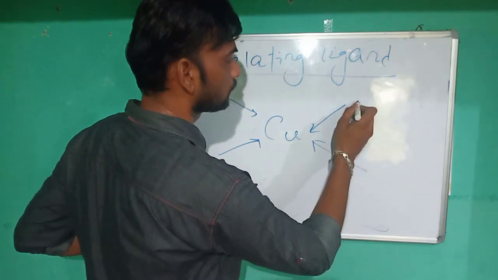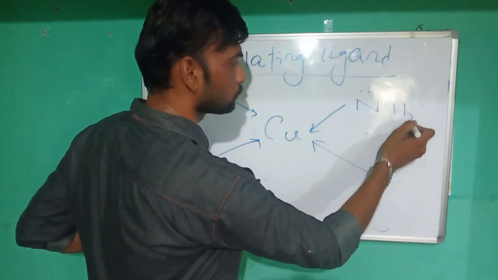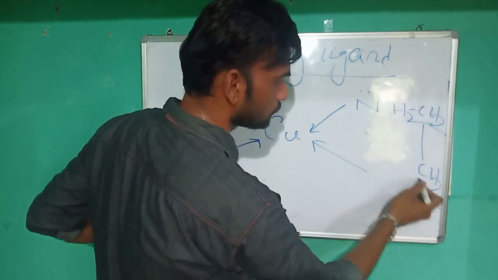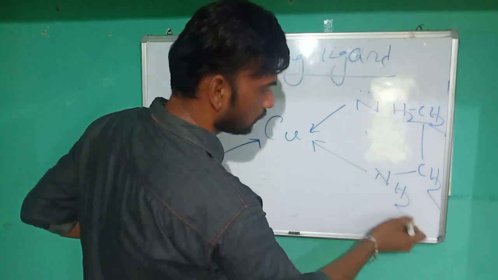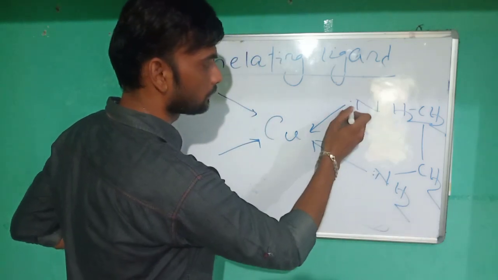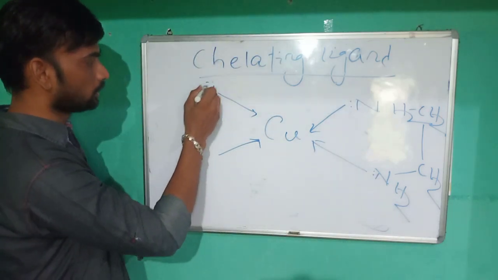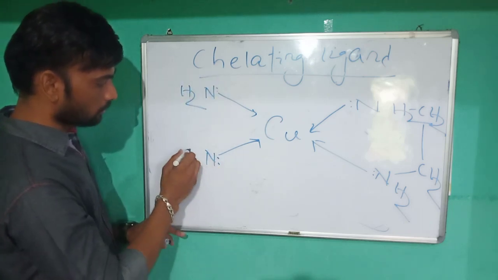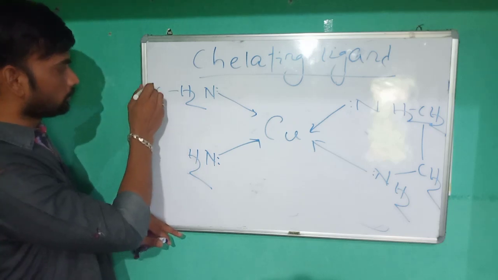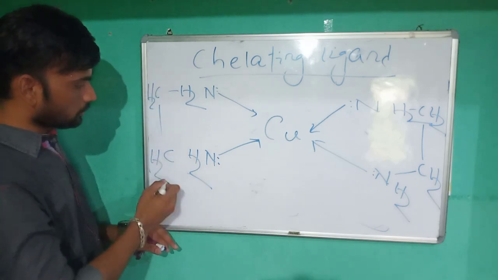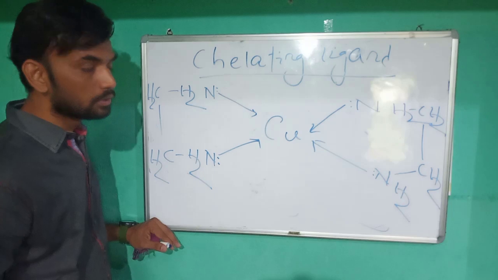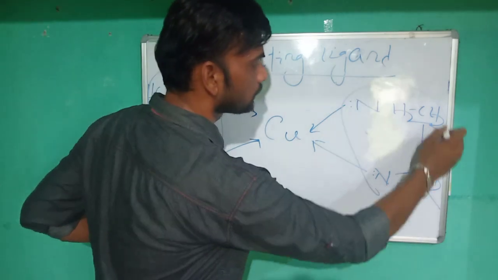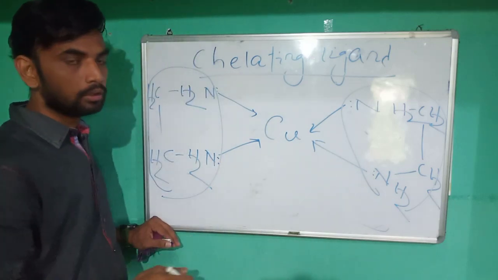That means this is NH2, CH2, single bond, CH2, NH2. Here again similarly NH2, single bond, CH2. So simply, these are two ethylene diamines at the two corners of the metal atom.